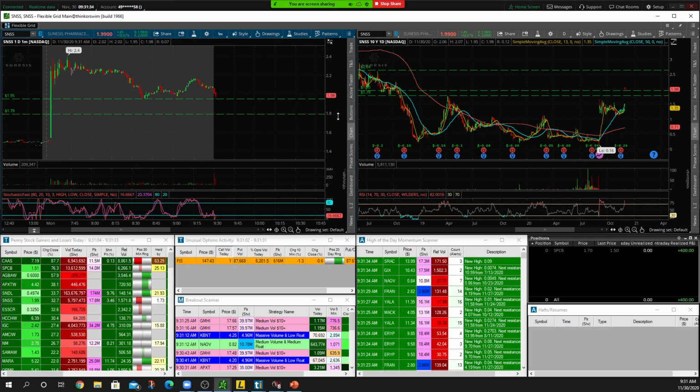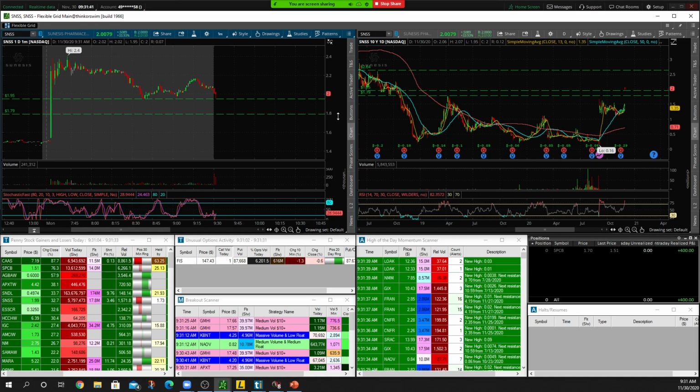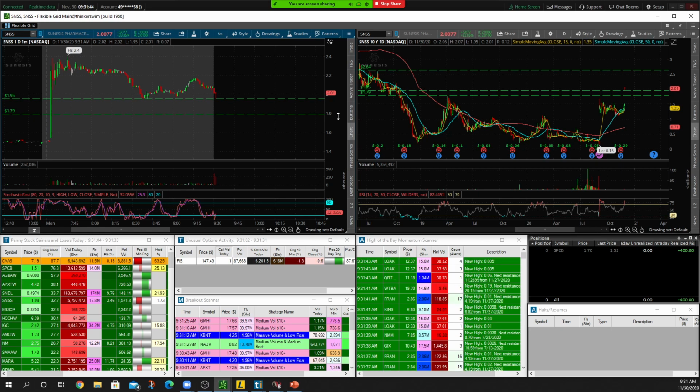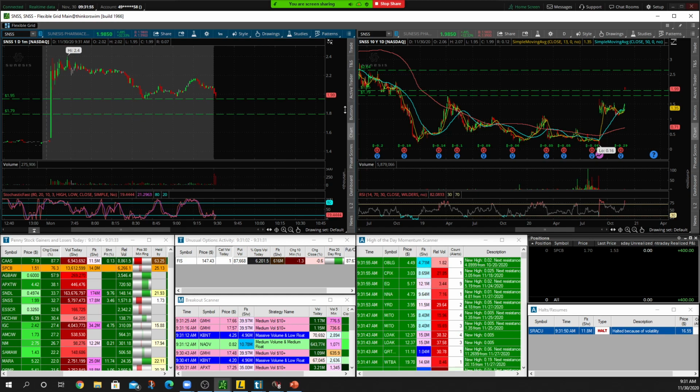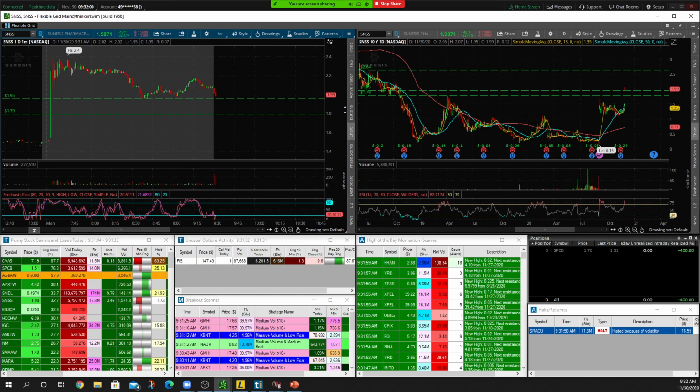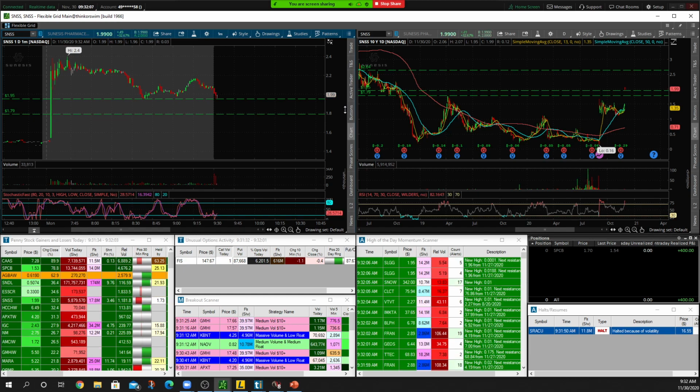I know it's a little too early. It's only a minute and a half into the market, but if SNSS has a 2 to 3 candle pullback, we hold above those 195 lows with decreasing volume, look for a quick red to green move back up over the open for a quick push on SNSS. Again, not saying it is going to set up, it is set up or anything like that, but it's something to be mindful of as we're starting to see a little bit of that decreasing volume right into the 195, and we're seeing a little bit of buying pressure come in off those lows at 195. All right, so keep that on high watch.